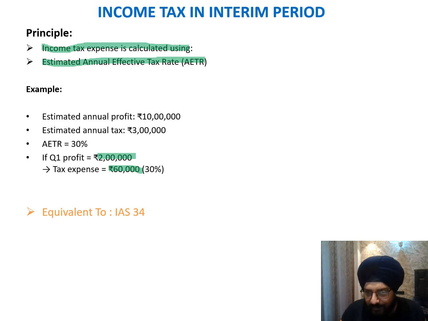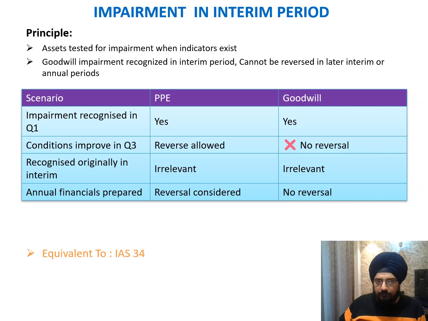This is the annual effective tax rate we use to calculate the tax expense for each quarter. It is not impacted by each quarter's results. We adopt the AETR of the last reported financials, and use that AETR to calculate the tax expense for each quarter. So move to the next slide.